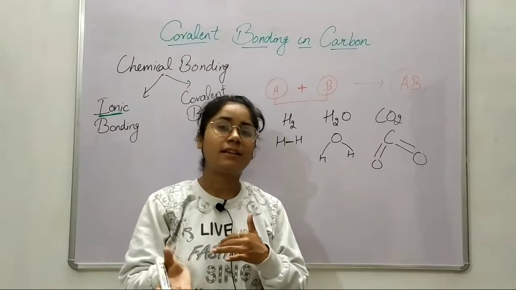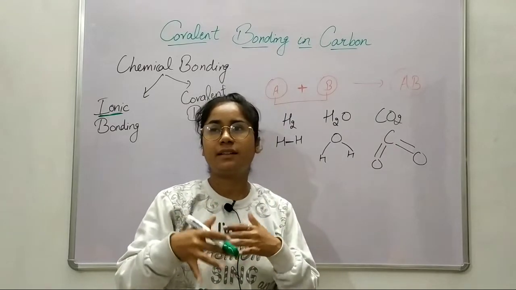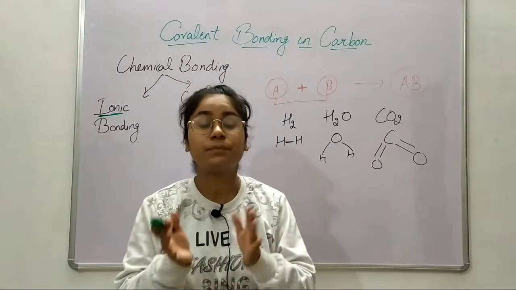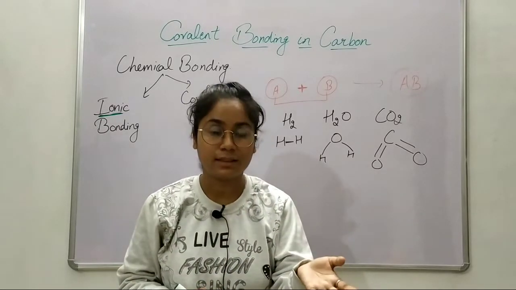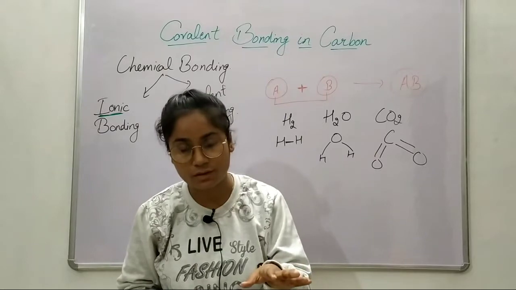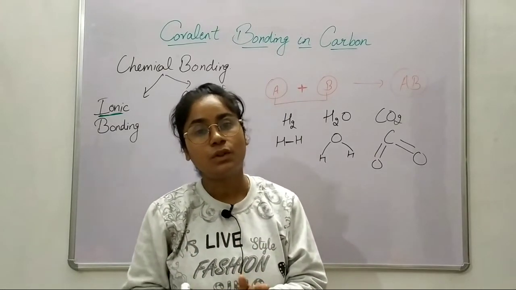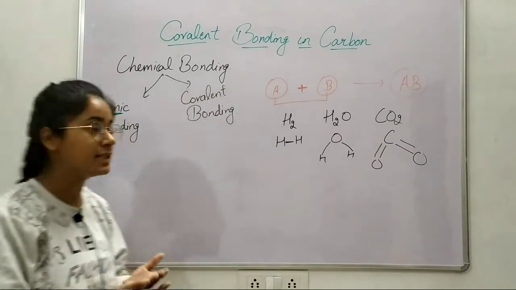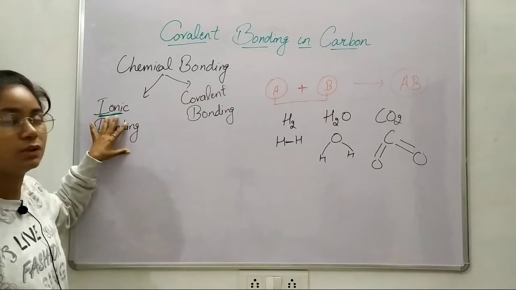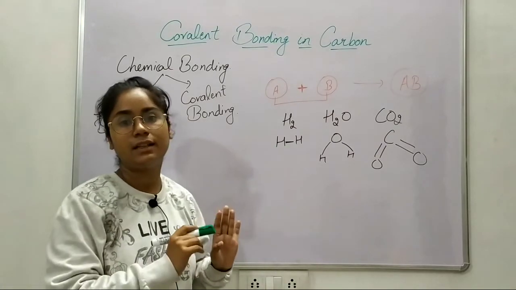So to maintain or complete its octet rule, or in the attempt of getting stable, that atom would either lose its electrons or gain some electrons from other atoms or molecules to complete its octet rule. But in this process the atoms get converted into ions. I have said this, now I will explain this.